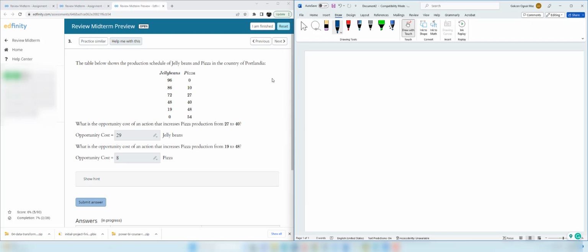Question number 3. The table below shows the production schedule of jelly beans and pizza in the country of Portlandia. So you have different production quantities for jelly beans and pizza. First we are going to calculate the opportunity cost of an action that increases pizza production from 27 to 40. When pizza production is at 27, we have 72 jelly beans.